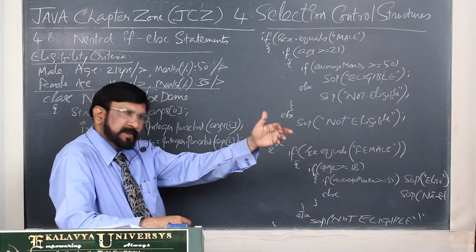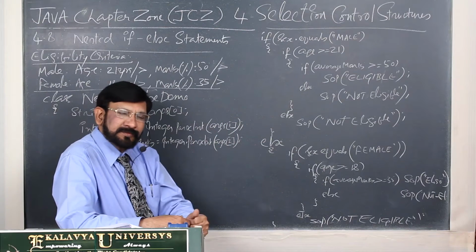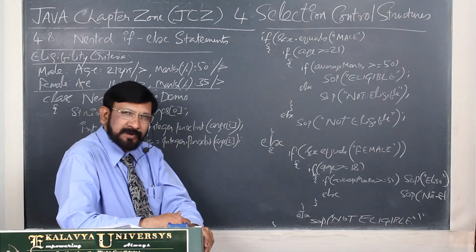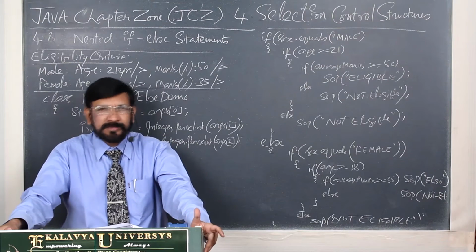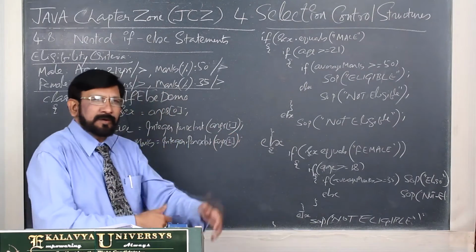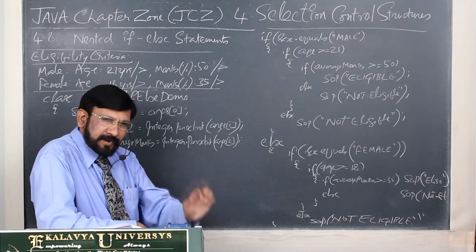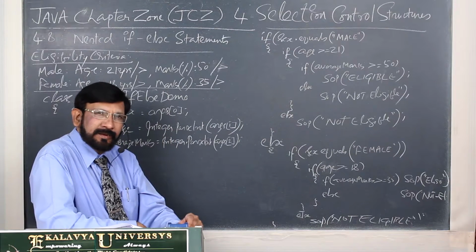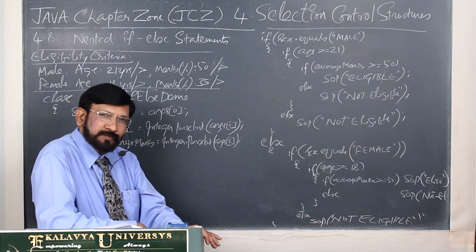Either simple if is enough, or otherwise if else is required, or otherwise nesting of if else is required, else if is required, switch is required, conditional operators are required. Because Java provides you, not only Java, C also provides you a rich set of control selection statements. So, in that you have to choose the right one. If you choose the right one, then the program will become efficient, and it will be readable also.